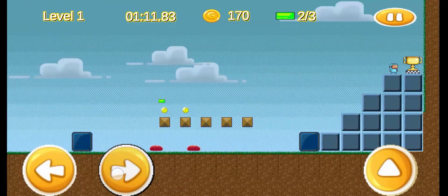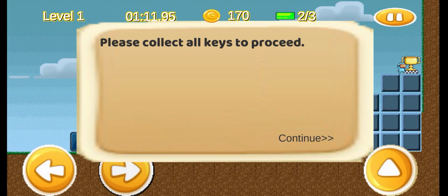If the player fails to collect all the modules and they reach the end of the level, a dialog box will prompt them to collect all the modules to proceed.